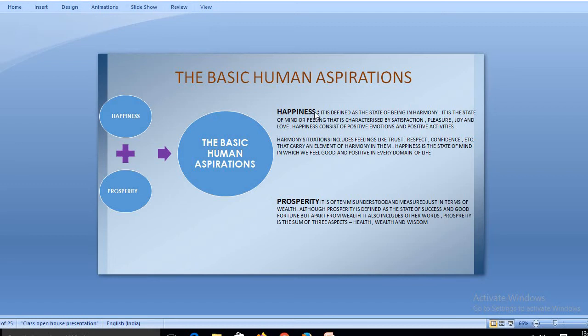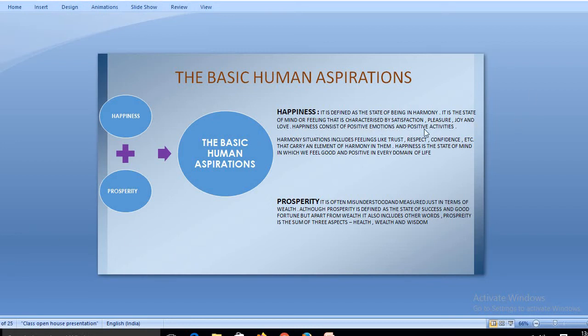Now, what is happiness all about? It is defined as the state of being in harmony. It is a state of mind and a feeling that is characterized by satisfaction. A person can only become happy when he is self-sufficient, when he is satisfied with what he got. If he is satisfied with that, then he can say that he is living a life full of prosperity and happiness. Now, the satisfaction, pleasure, joy and love.